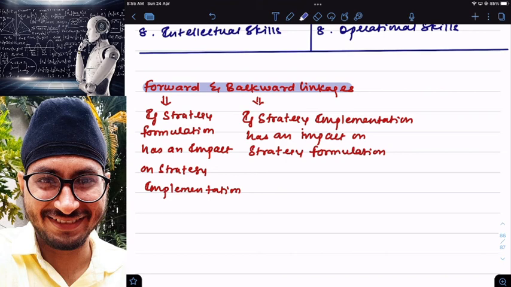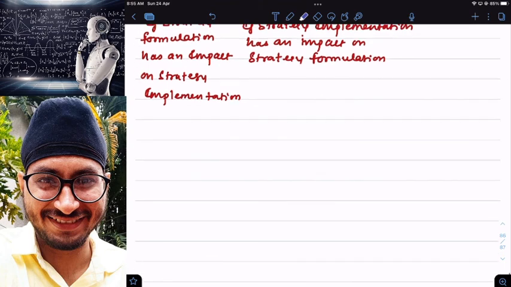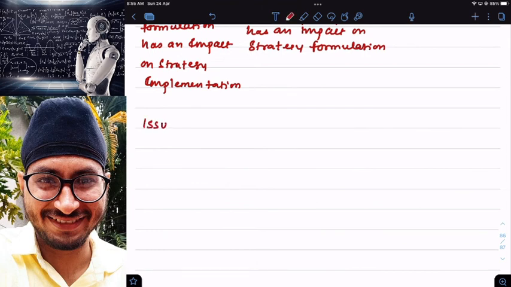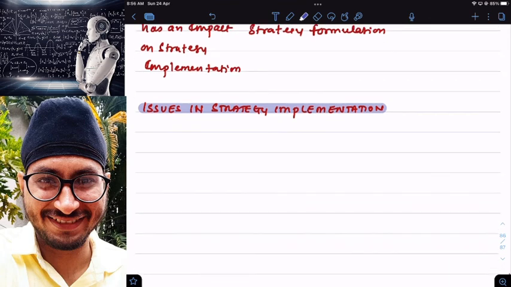Now two small concepts are pending. The first one we have is issues in strategy implementation. Sir, there are many issues in strategy implementation. Let us see. Issue number one.